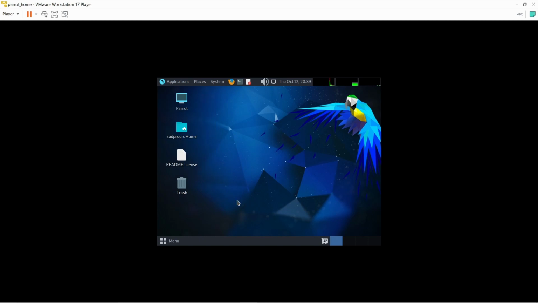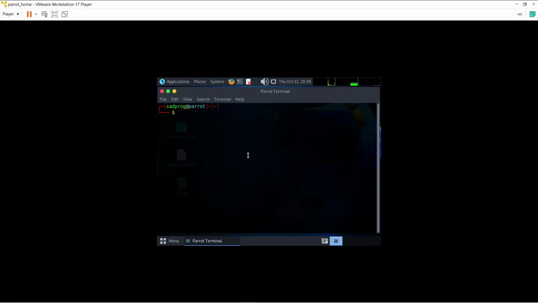We can use the terminal, we can use everything here. You can see here, right? It's lightweight, so it works very quickly when compared to others.